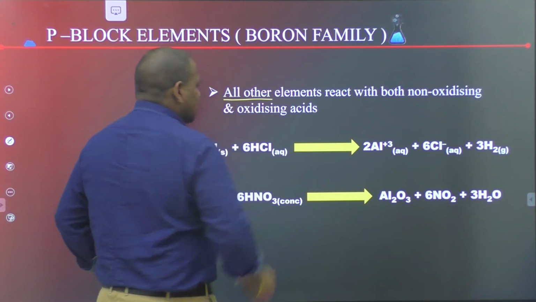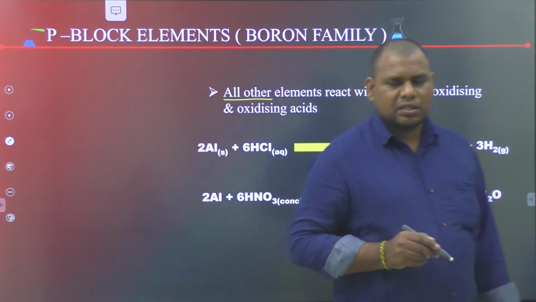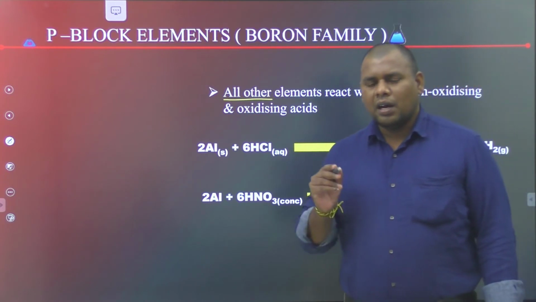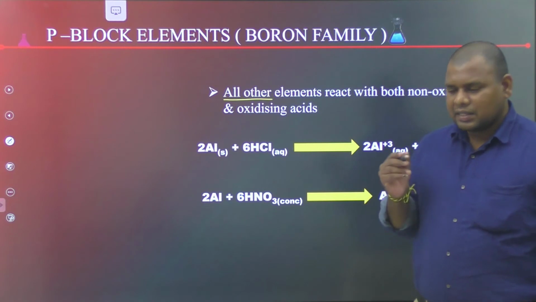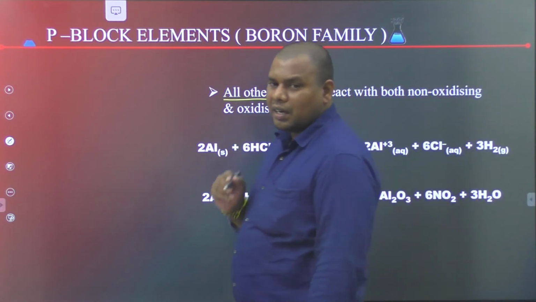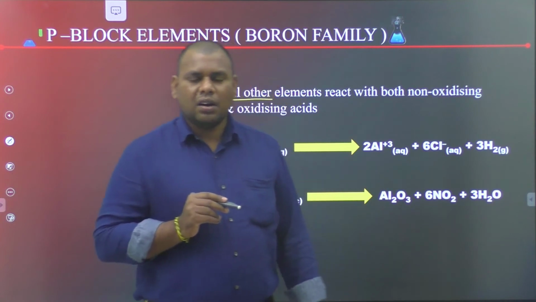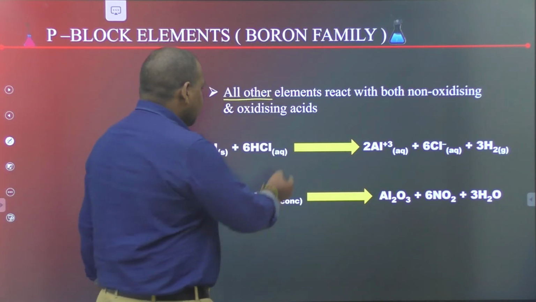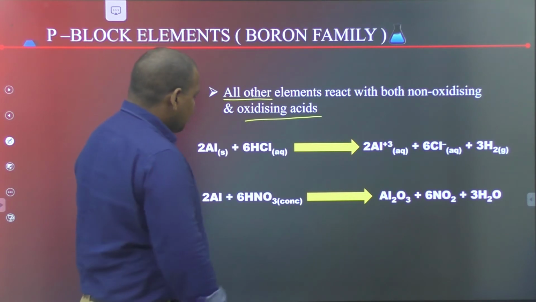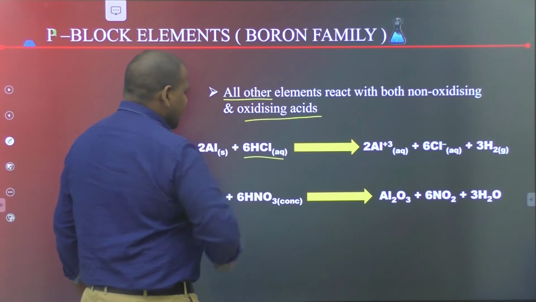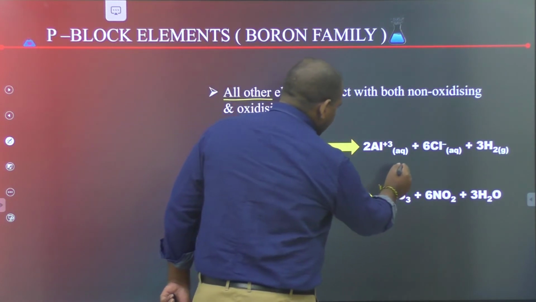All other elements react with both oxidizing and non-oxidizing acids. Boron does not react with non-oxidizing acids, but all other elements can react with both.